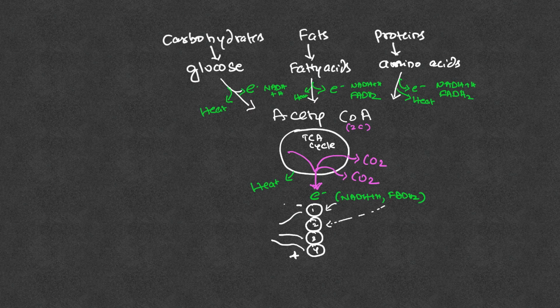There are 3 complexes that have the ability to pump protons, and that is complex 1, complex 3 and complex 4. These 3 complexes pump protons from the matrix into the intermembrane space. That means they are going to create a proton gradient. As a sufficient proton gradient is created, the protons will start to return from the intermembrane space back into the matrix through another complex called the ATP synthase complex.